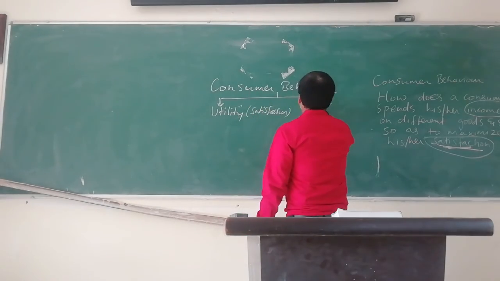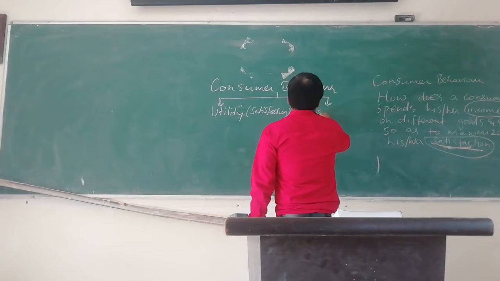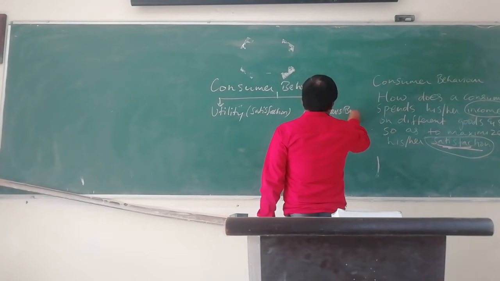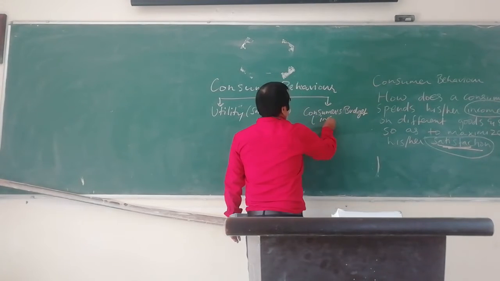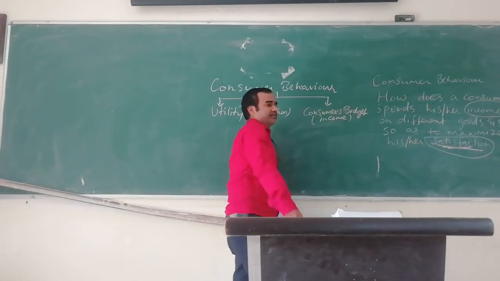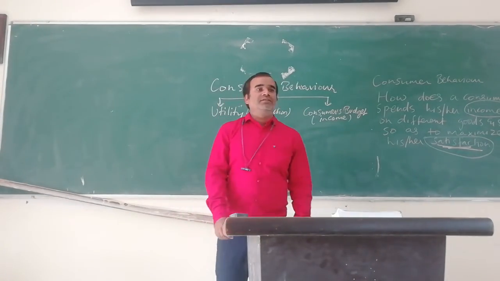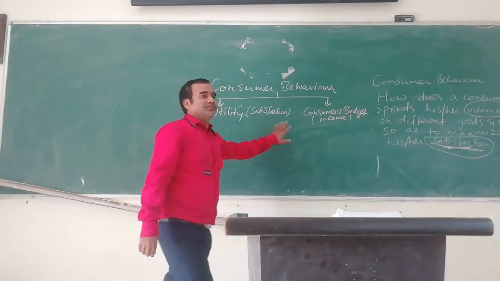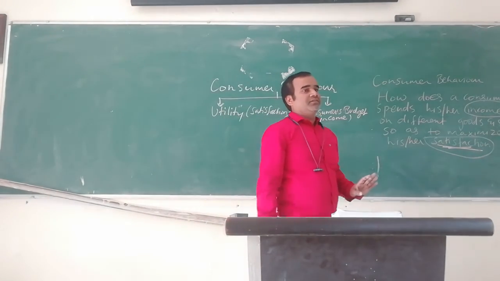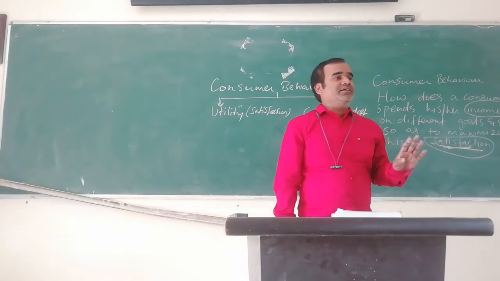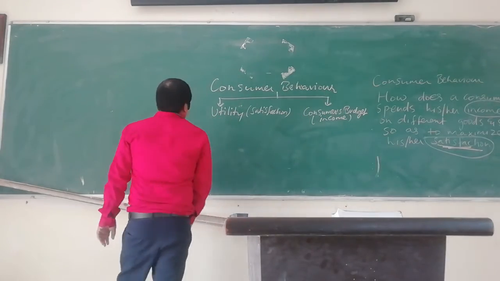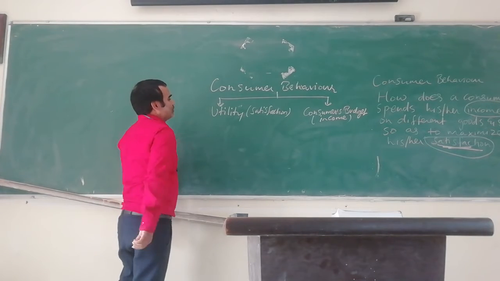So the next important term is consumer budget, which you can also say consumer's income. We'll be understanding this chapter under these two headings. So far everyone is clear? Okay. Now, what is utility?